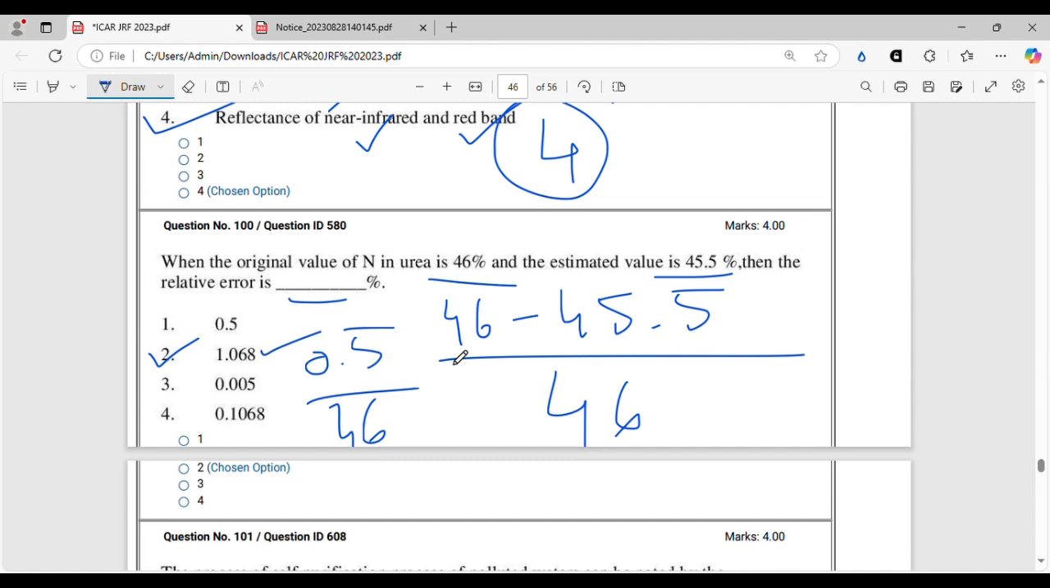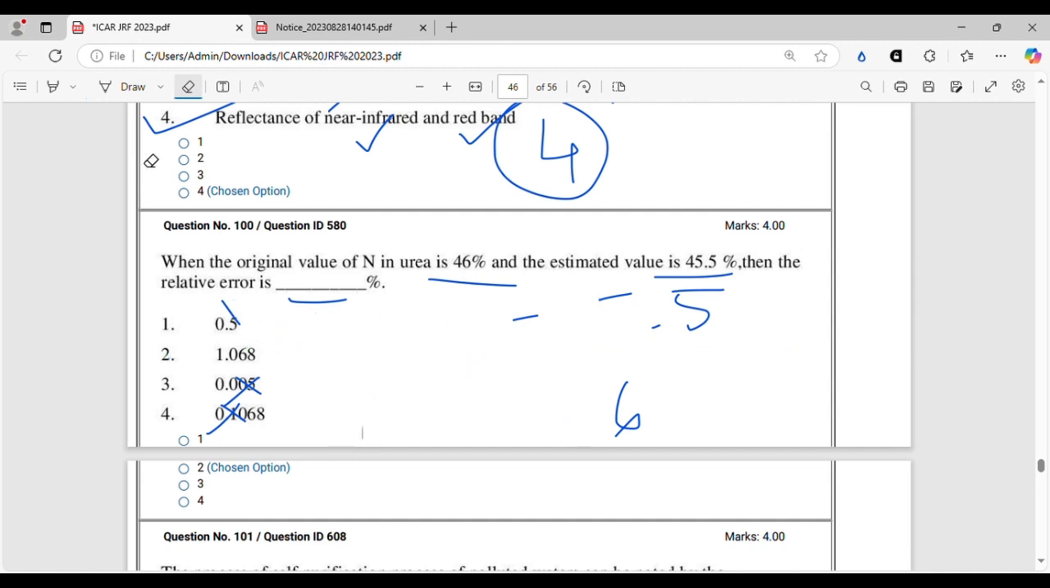0.5 by 45.5, 0.5 by 46 is 0.1086. When multiplied by 100 is 1.086. It should have been 1.086, but anyhow, this is the closest option because all of these are wrong. So the most appropriate option is option 2. All right. So we have completed 100 questions, and see you in the next video.